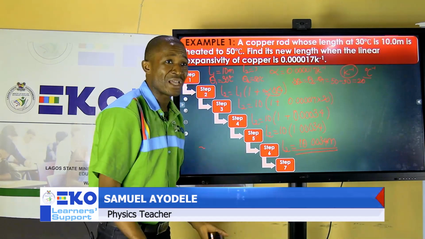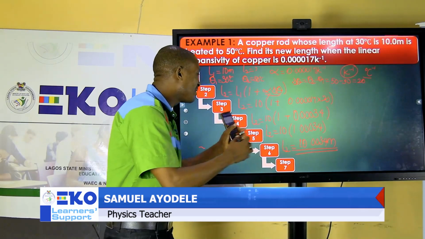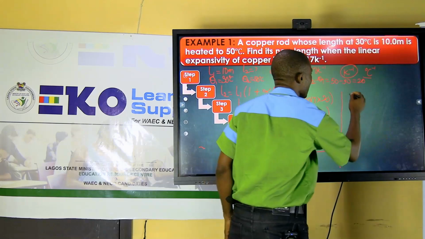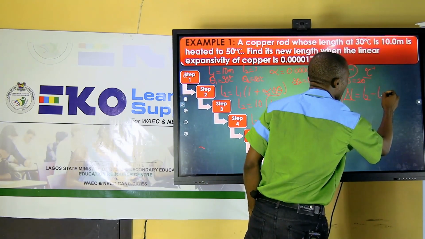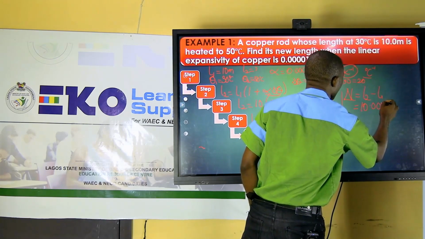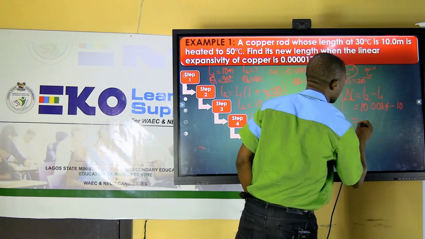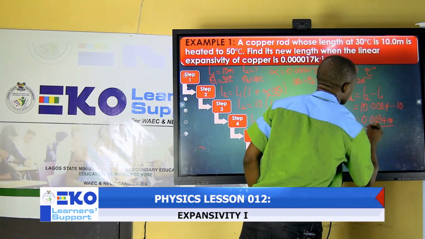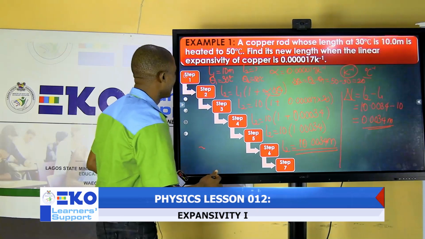Additionally, you can also be asked to find the change in the length. The change in the length is just the difference between the two lengths. So the first length and the second length, what's the difference? If you are asked for change in length, that will be the second length minus the first length. The second length is 10.0034, then the first length is 10. So when you subtract this, you're going to have 0.0034 meters. So whichever way you are asked, you should be able to oscillate between them.